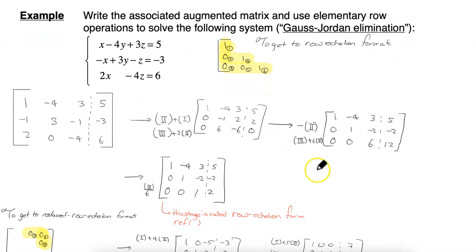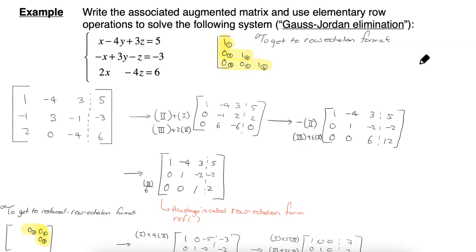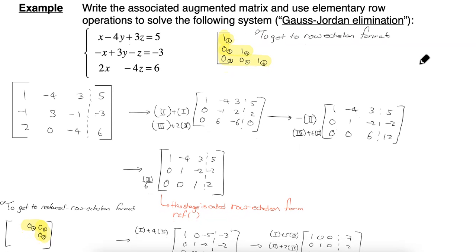So we are going to use these elementary row operations to reach the reduced row echelon form. And there's 2 terms here that we will define later on, but as we go through them, we will introduce them for the first time. The goal is to have 1s along the diagonal and 0 everywhere else. And the effect is going to show up in the last column of the augmented matrix.